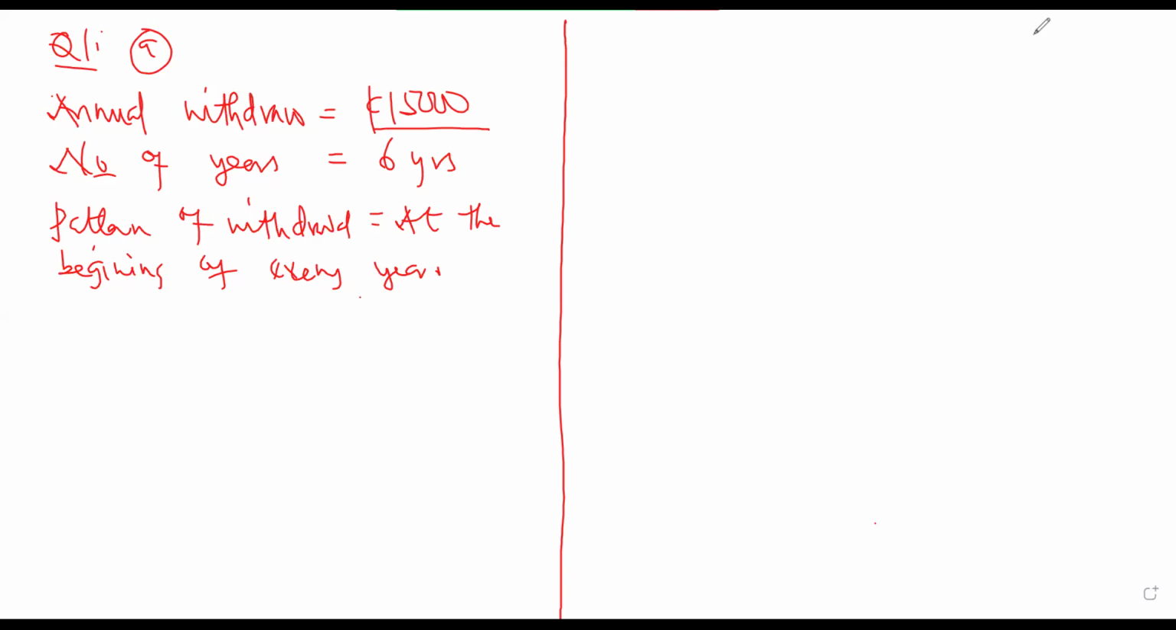At the beginning of every year, this is making it an annuity due. And the question now is, are we looking for future value or are we looking for present value? We are looking for present value because we want to know how much we are going to be investing at the beginning of the year so that it will enable our child to be taking 15,000 from the account every year. So what is the amount that we have to deposit today?